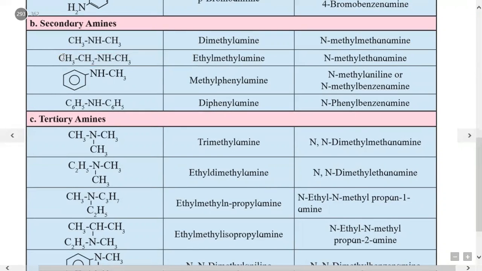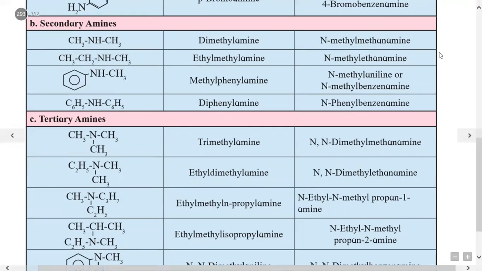Here the longest carbon chain containing nitrogen is a 2 carbon containing amine. Hence the name given as ethanamine, and nitrogen is bonded to other side with methyl group named as N-methylethanamine.